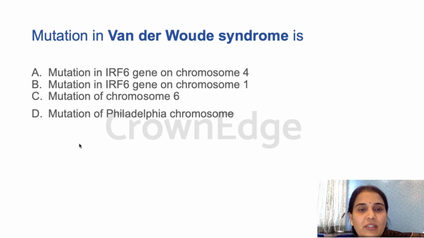Is it mutation in IRF6 gene on chromosome 4, mutation in IRF6 gene on chromosome 1, mutation of chromosome 6, or mutation of the Philadelphia chromosome? The answer is chromosome 1. So the answer is B, mutation in IRF6 gene on chromosome 1. Okay, excellent. The rest are to confuse you, so don't fall for those.